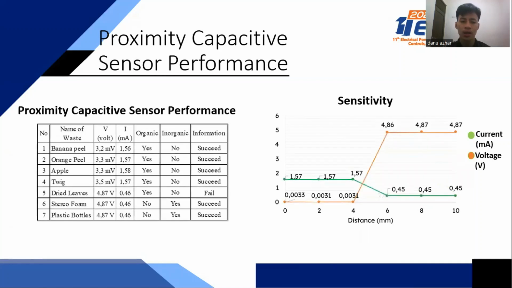And this is the capacitive proximity sensor performance. The sensor cannot detect dry organic objects like dried leaves. This is the failed test of this sensor. So the sensor had one failure when detecting 7 objects, which include 5 organic objects and 2 inorganic objects. And in sensitivity, the sensor can only detect up to 4 millimeters away.